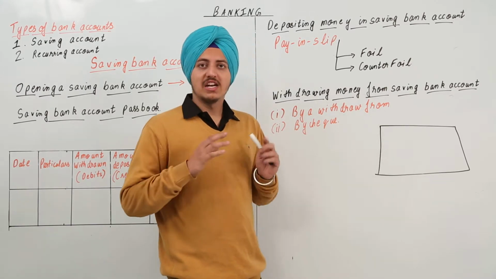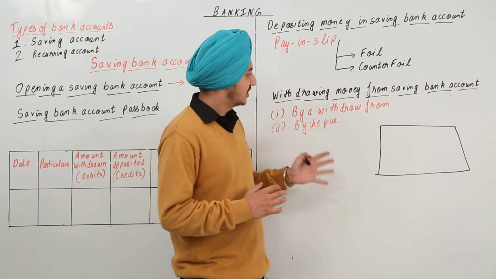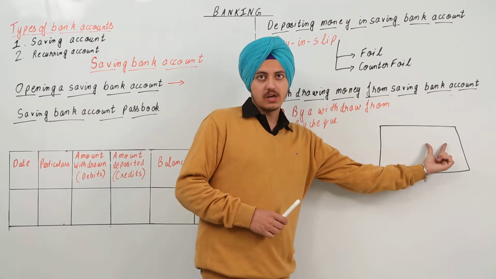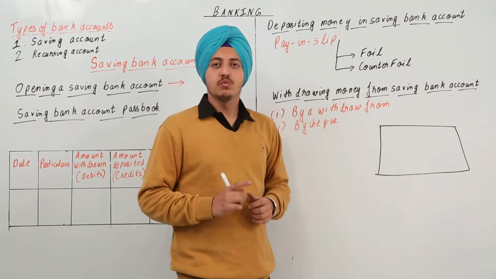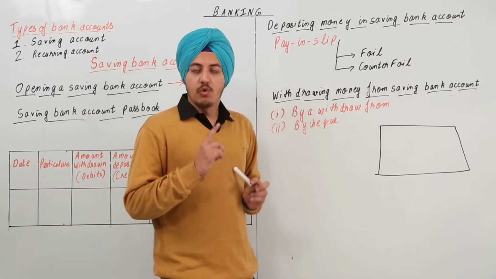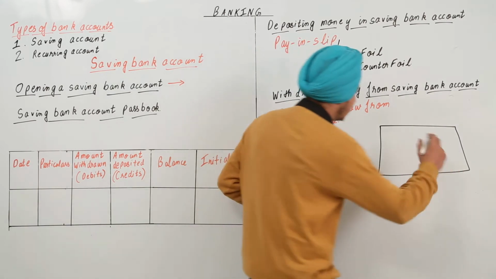Now there are 2-3 conditions that go on in this check. There is a word bearer written somewhere on the check.